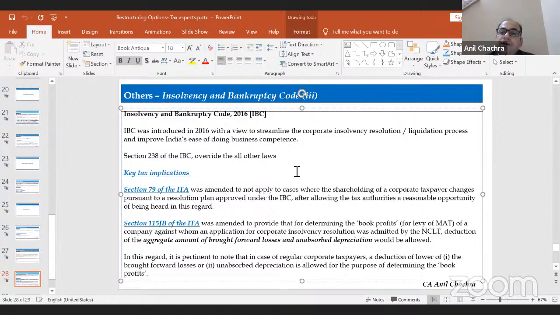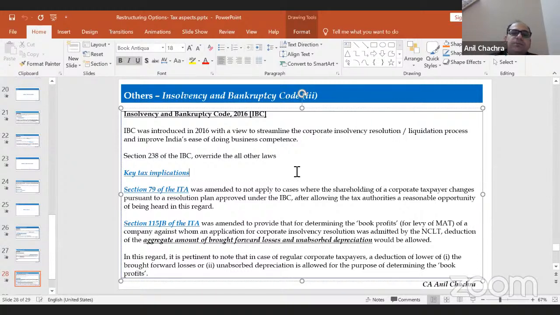In parallel, the income tax law has also been amended as and when restructuring happens through the IBC. Section 79 says that as and when 51% shareholding changes, other than for publicly interested companies, you can't get the benefit of carry forward of losses. But Section 79 has been amended so that where the acquisition happens through the IBC, carry forward of losses will be allowed for the buyer company as well. That was the first amendment made in the Income Tax Act.